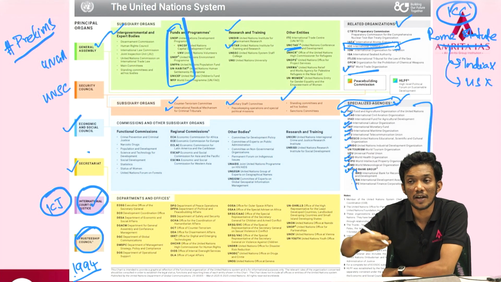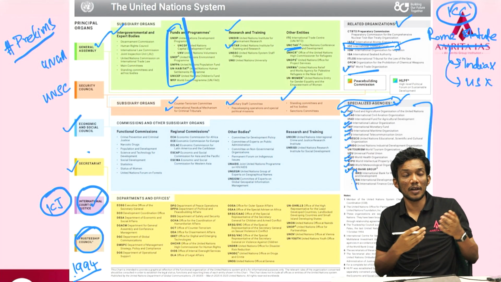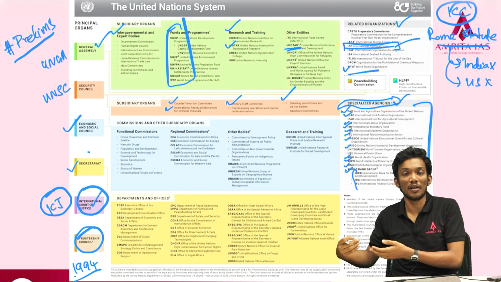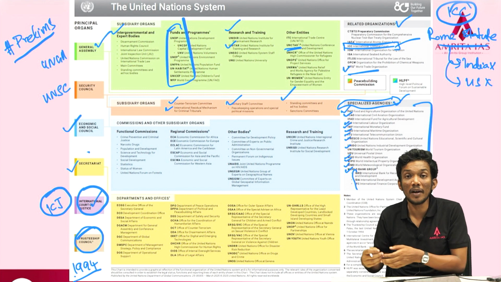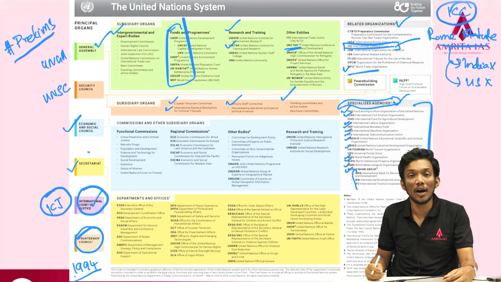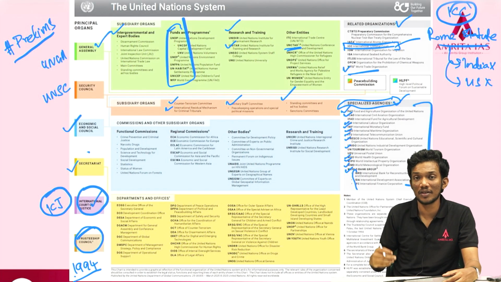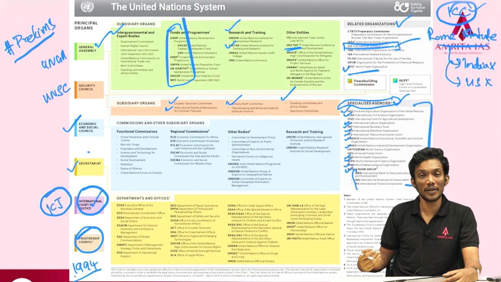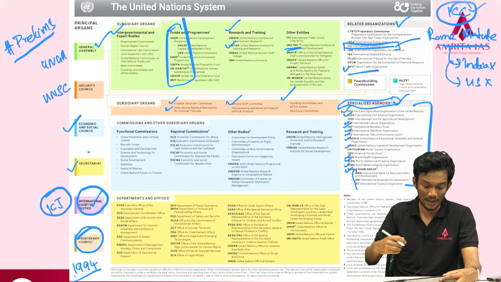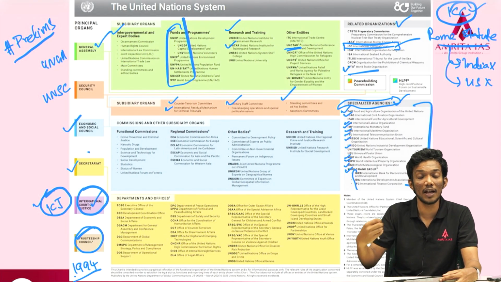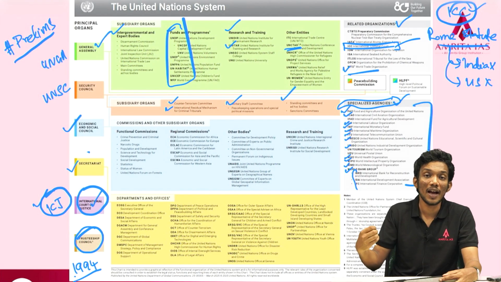Okay, so say for example, it has been argued that US military generals might have conducted some war crimes in Afghanistan when the US occupied Afghanistan. So if Afghanistan or any other country is to go for adjudication against these actors, then they have to go to the ICC. Now if Afghanistan or any other country wants to sue the US for doing some kind of illegal activities in Afghanistan, then they can go to the ICJ. So if they are suing a country, they go to the ICJ, and if you are suing a criminal or a person, they are going to go to the ICC.